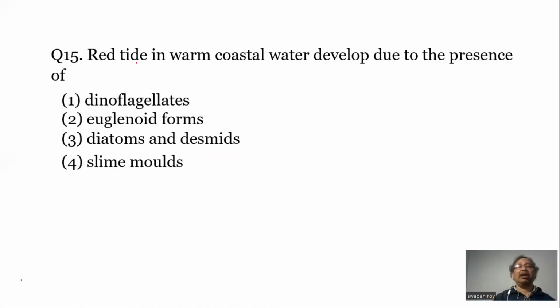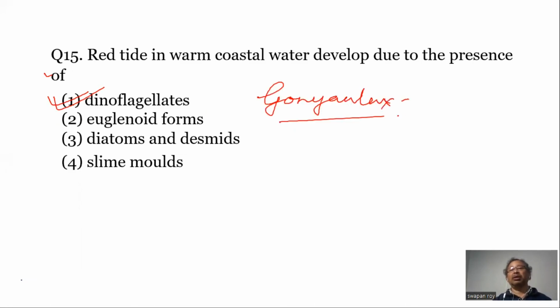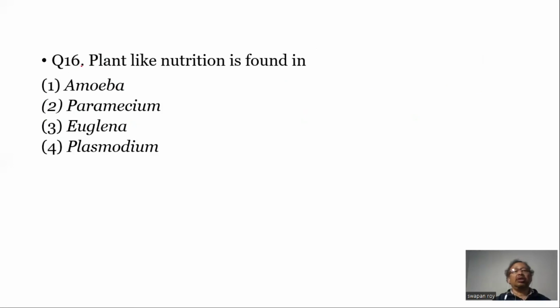Question 15. Red tide in warm coastal water develops due to the presence of. This is due to the presence of dinoflagellates, because dinoflagellates are colored protists, Gonyaulax, etc. They are red in color, and when these organisms multiply, they make the seawater red, which is known as red tide.